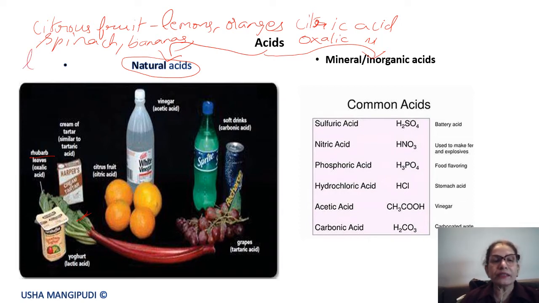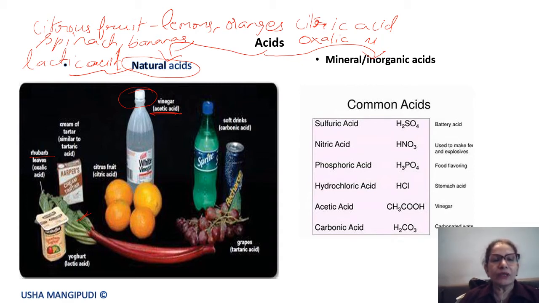Then of course lactic acid, you all know about lactic acid. Milk turning into curd is with the help of lactic acid bacteria, which form lactic acid in the curd. So lactic acid is found in milk. Then you also have acetic acid, an organic acid, but the food product we use is vinegar. Vinegar has 5 to 10% acetic acid, which means 95% would be water and 5% would be acetic acid, which is a weak acid.